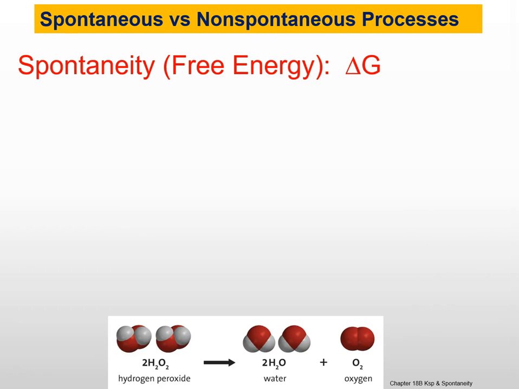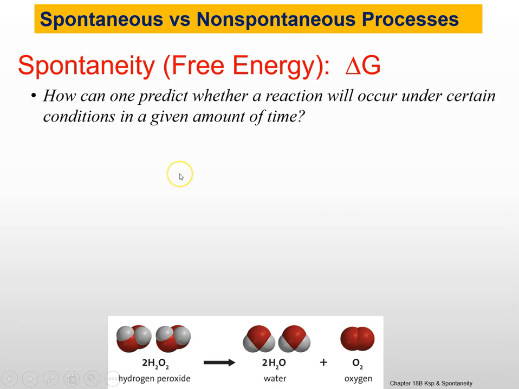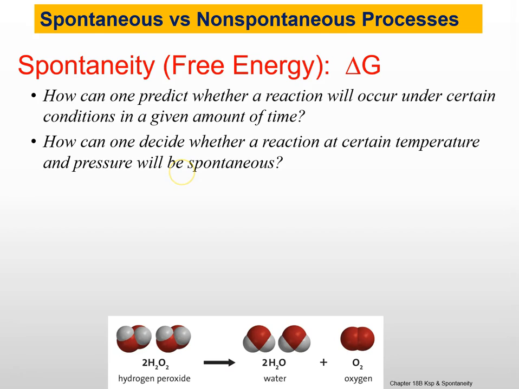We're going to be looking at whether chemical reactions are spontaneous or non-spontaneous. Spontaneity is associated with free energy, which we call delta G. So there's that delta again, final minus initial, whether it's temperature or heat like we've been talking about. How can one predict whether a reaction will occur under certain conditions in a given amount of time? We're going to use spontaneity to determine that. How can one decide whether a reaction at a certain temperature and pressure will be spontaneous?